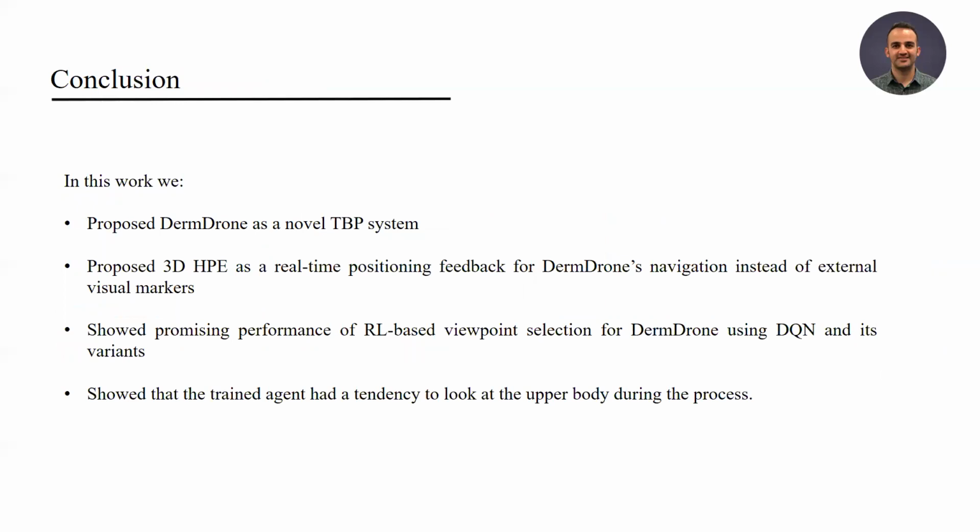As a conclusion, in this work, we propose DermDrone as a novel total body photography system. We also propose 3D human pose estimation as a real-time positioning feedback for DermDrone's navigation instead of external visual markers. And as a main contribution, we showed promising performance of RL-based viewpoint selection for DermDrone using DQN and its variants. We also showed that the trained agents had a tendency to look at the upper body during the process. Thanks for your attention.